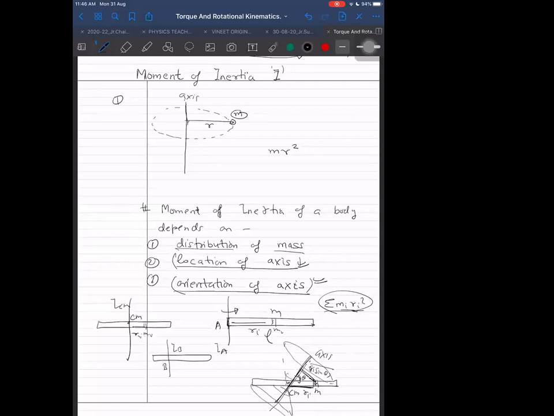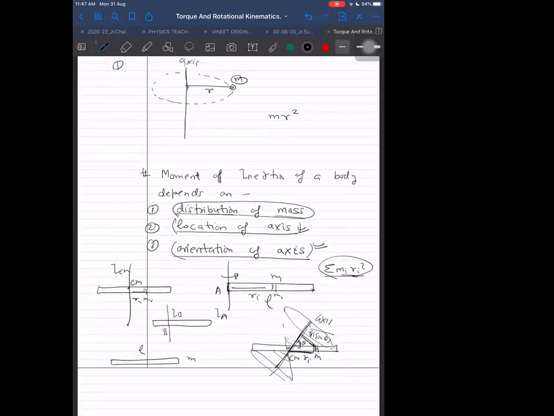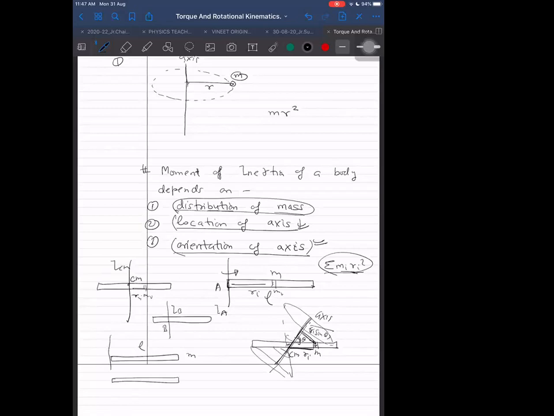It also depends on the distribution of mass. If I have just a rod of mass m and length L, and I ask you to find moment of inertia, then the answer will depend on whether the rod has uniform mass distribution or non-uniform mass distribution. Or if one rod has uniformly distributed mass, but in another rod there is more mass concentrated at one end and less mass concentrated on the other end. Which will have more moment of inertia? Total mass is the same. Which do you expect has more?